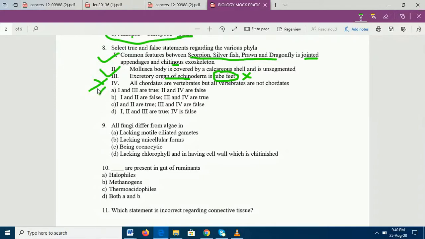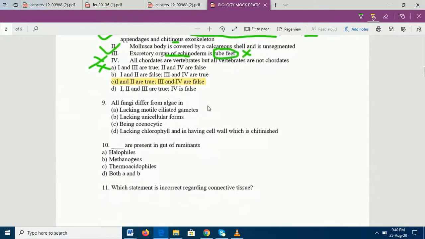So with this we know that statements 1 and 2 are right and statements 3 and 4 are wrong. So the correct answer in question 8 is C: statements 1 and 2 are right and statements 3 and 4 are wrong. Question number 9. All fungi differ from algae in dash.